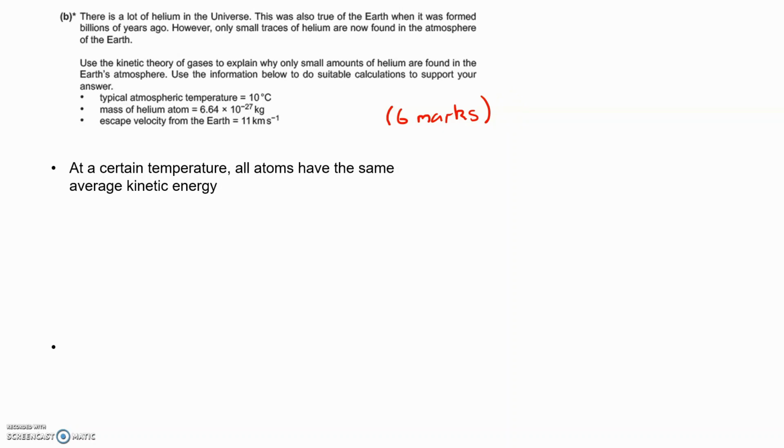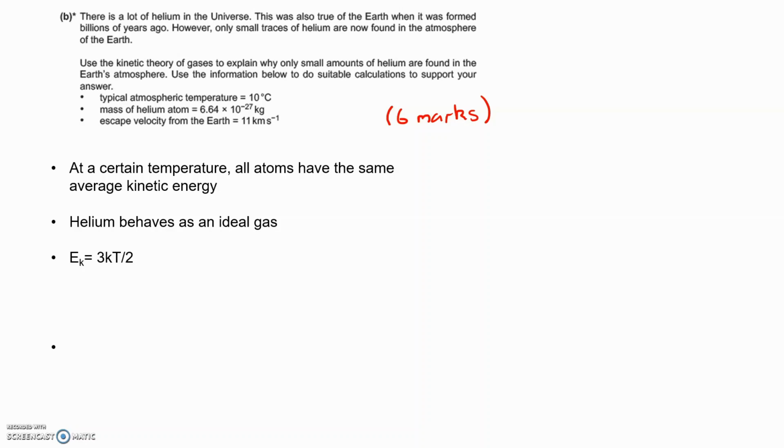Now, at a certain temperature, all atoms have the same average kinetic energy. So in a gas, at a certain temperature, all atoms have the same average kinetic energy, and we could say that helium behaves like an ideal gas, and the kinetic energy of the helium molecules can be calculated using the equation: kinetic energy is 3kT over 2, where k is the Boltzmann constant and T is the temperature in Kelvin.